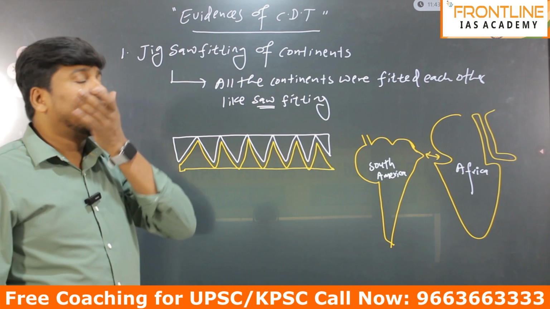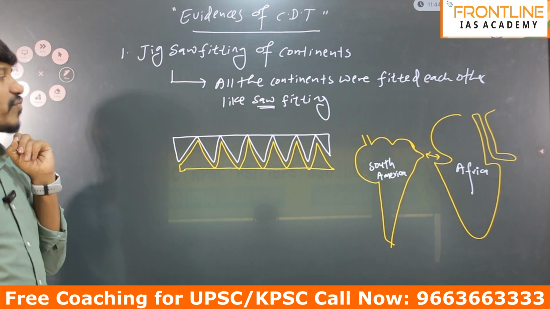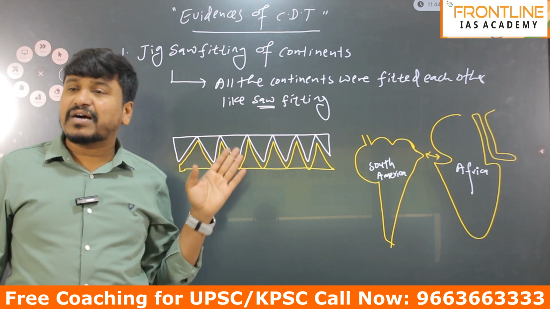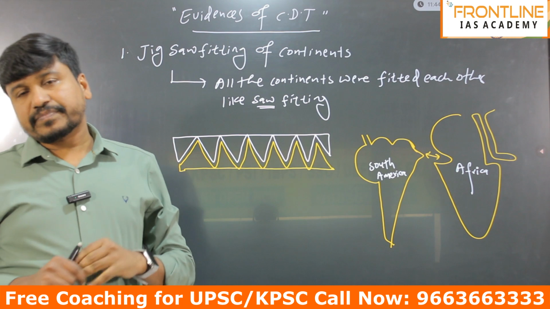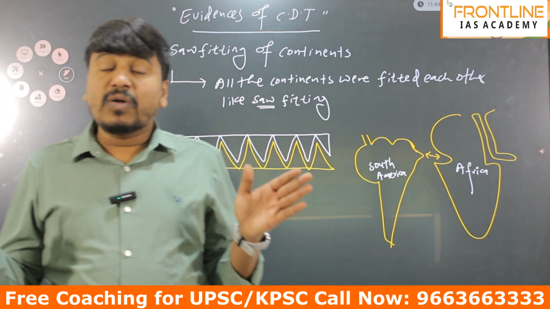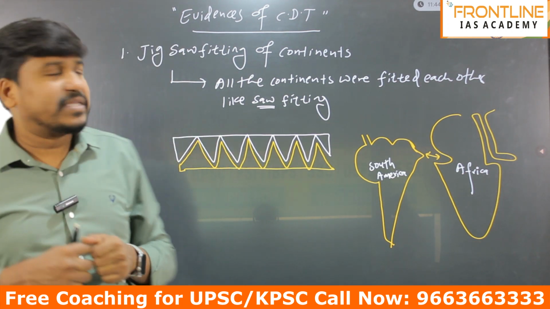Now we have the evidences. The first evidence is the jigsaw fitting of continents. Alfred Wegener says that around 250 million years ago there was a single continent, and the 7 continents of today were fitted to each other like a jigsaw.